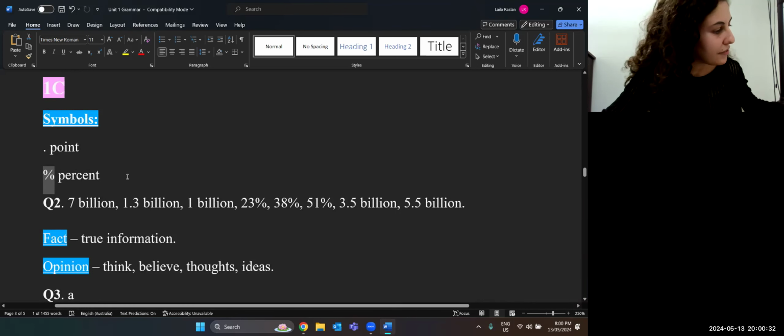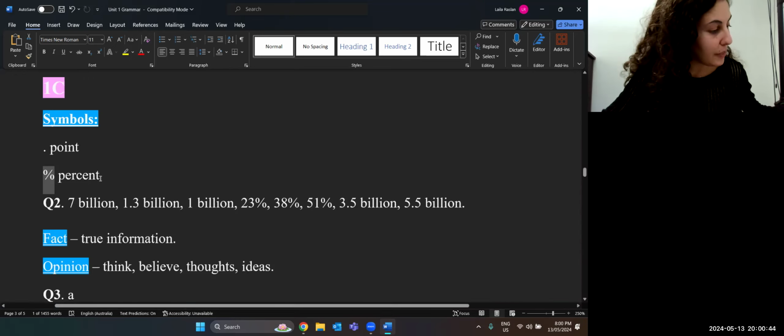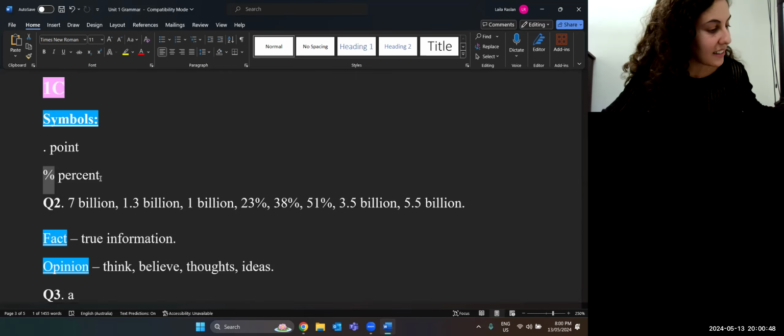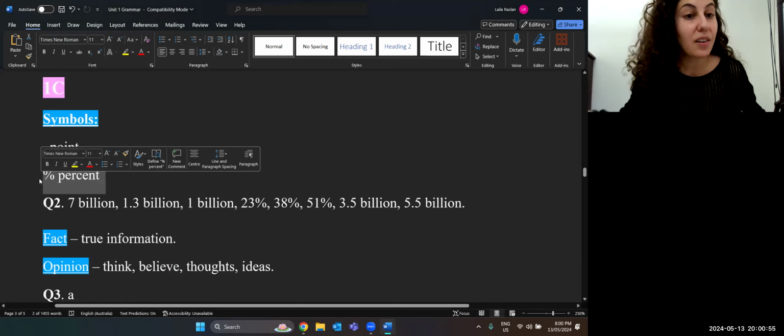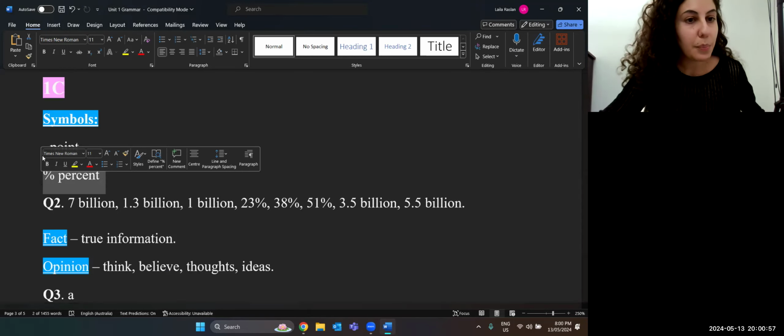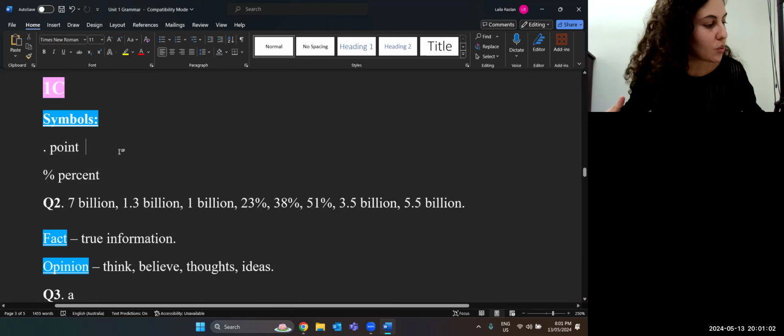Okay, so we have, the first one is 1 billion, 1.3 billion, 3.5 billion, 5.5 billion, 7 billion, 23%, 38%, and 51%. So we can see that a percent means out of 100, and the point is just, we use it with a number, which usually is when we talk about million or billion.